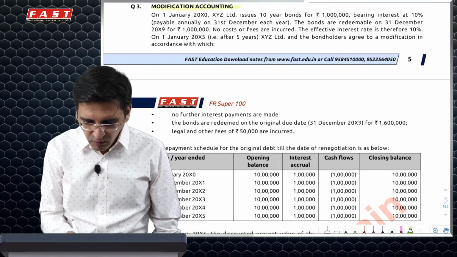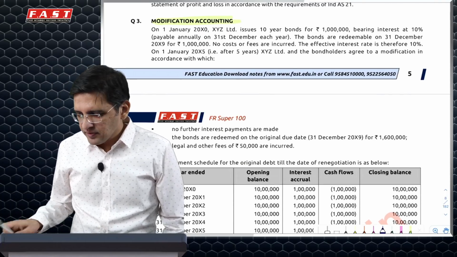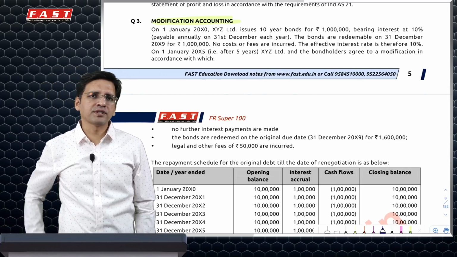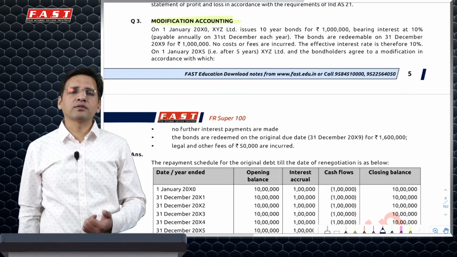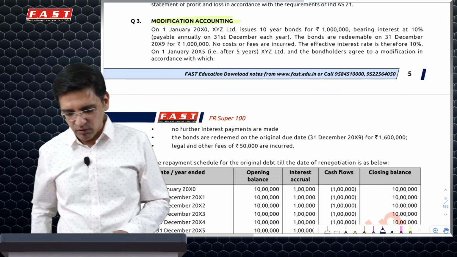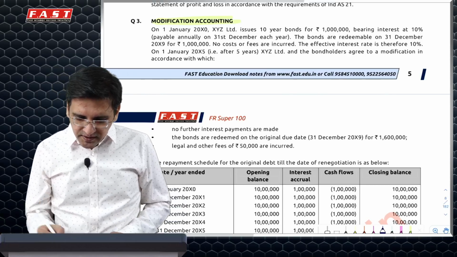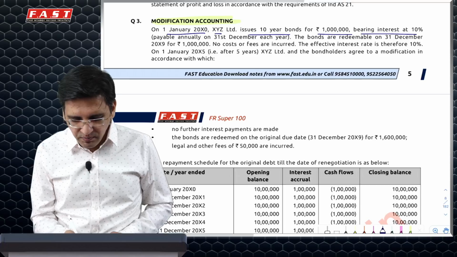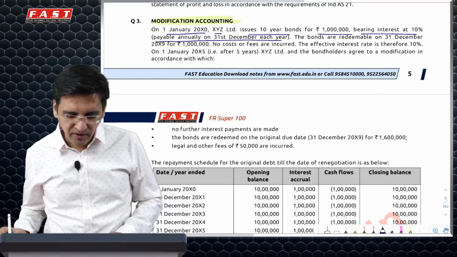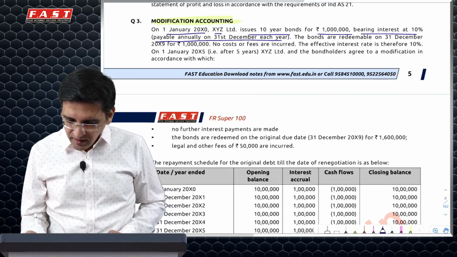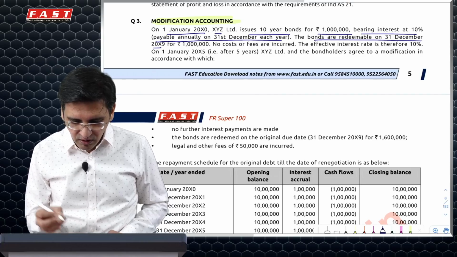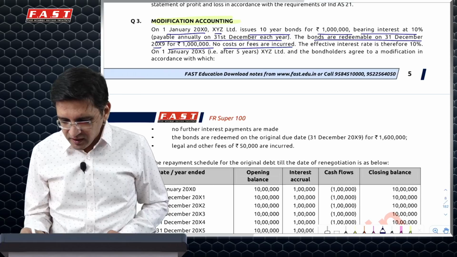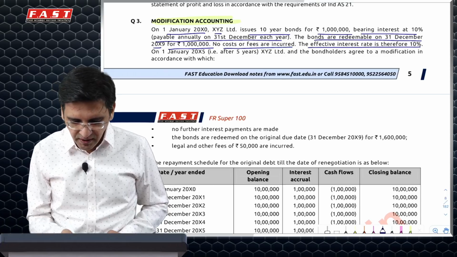Then we have another question on modification accounting, one of the very commonly asked and the institute's favorite questions. In fact, in July 21, the question was relating to financial asset modification. The question says: on 1st January, XYZ issues 10-year bonds for 10 lakh bearing interest at 10% payable annually on 31st December every year. So this is a calendar year. The bonds are redeemable on 31st December 2009, which means 10 years from now, for 10 lakh, which is at par. There are no costs incurred, so the effective interest rate is 10%.